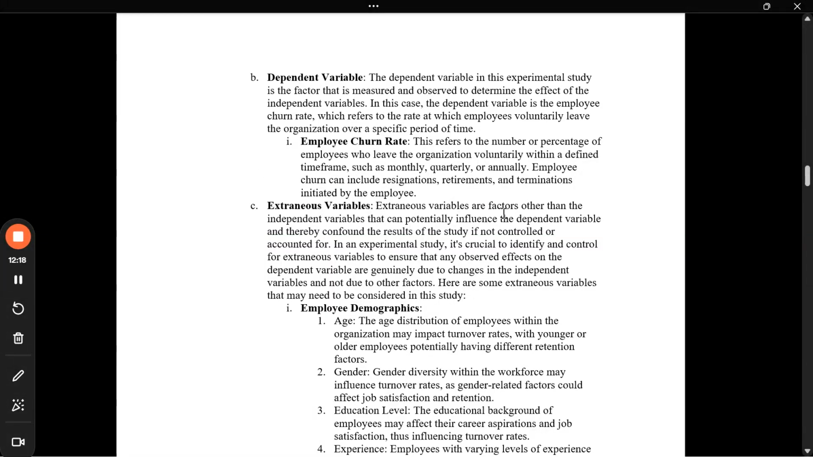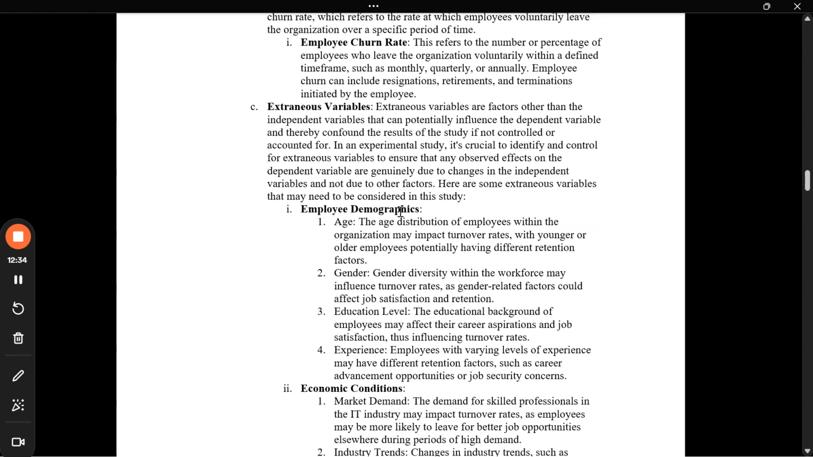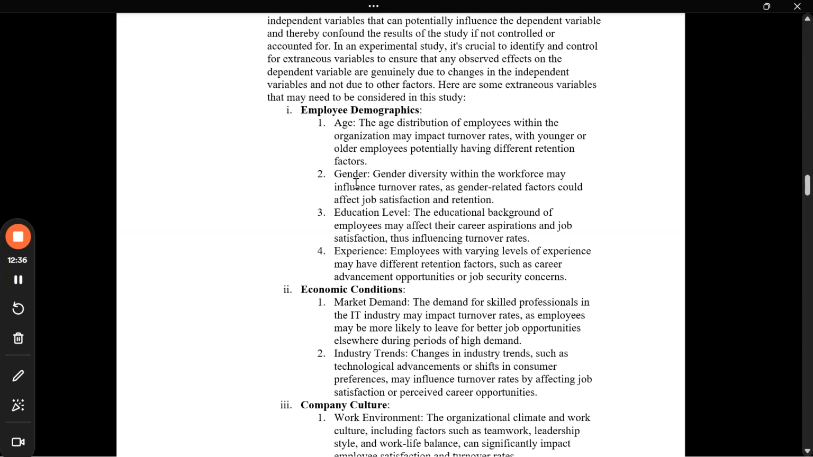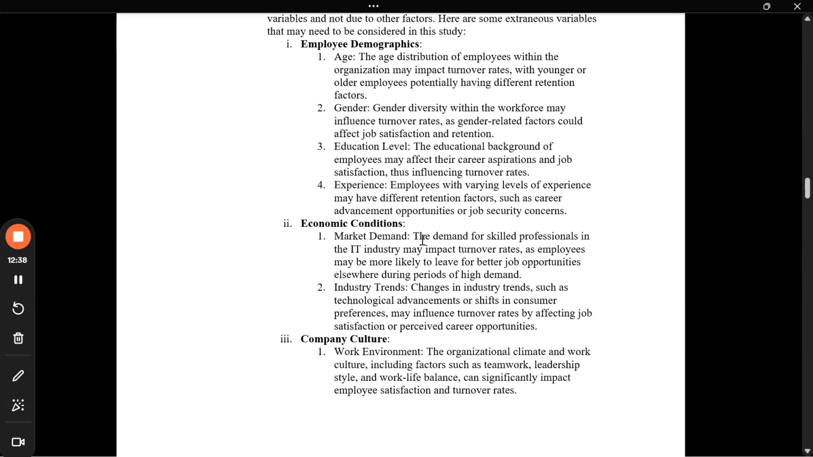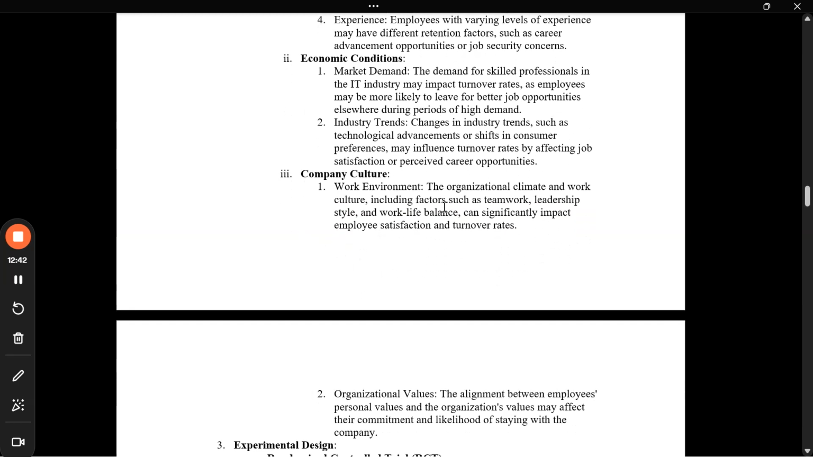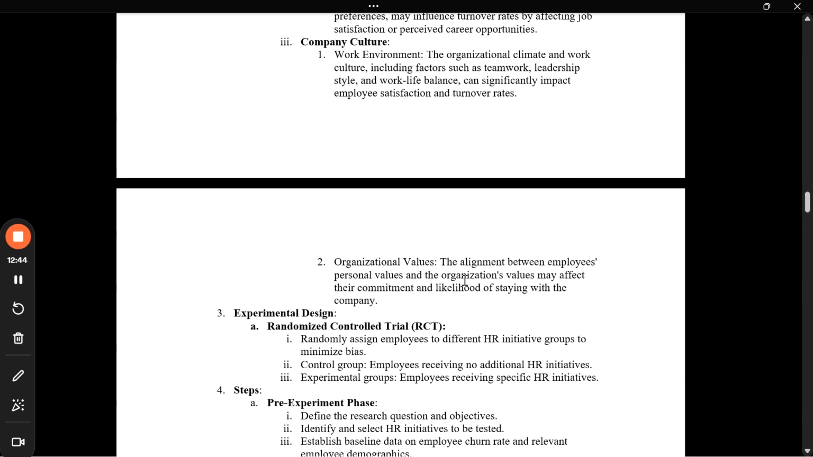Then extraneous variables. In extraneous variables, firstly we define them, because we have already studied in decision science what independent and dependent variables are, but we have never studied extraneous variables. These are the factors other than independent variables that can affect and influence the dependent variable. So it's basically an intermediate part, right? Like employee demographics: age, gender, education level, experience; economic conditions, market trends or industry trends; then the company work environment and organizational values.